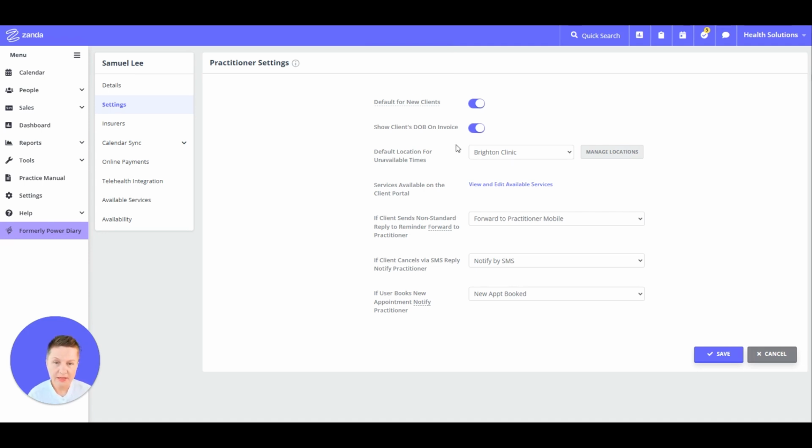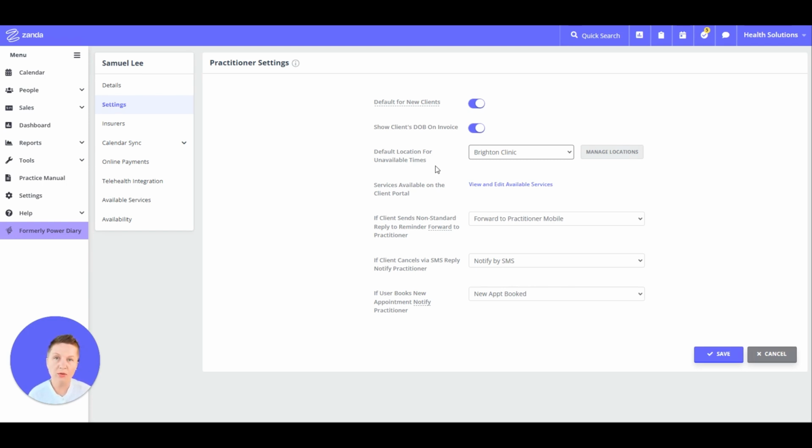Then the next setting, to show clients' date of birth on invoice. This is where this is controlled. If this practitioner requests not to show clients' date of birth on their invoices, you can turn this off here on their practitioner profile. Then the next setting is default location for unavailable times.